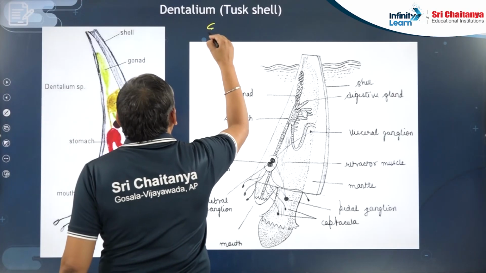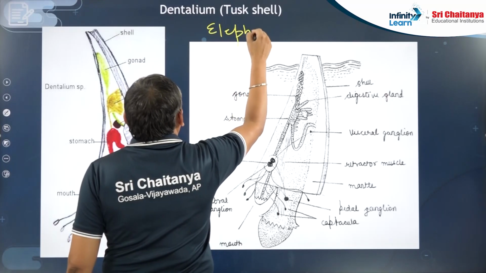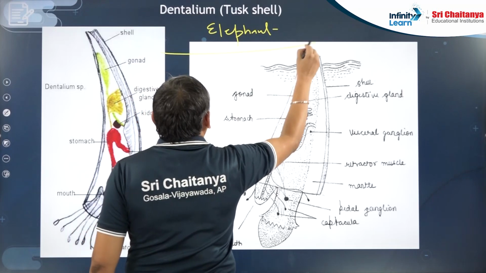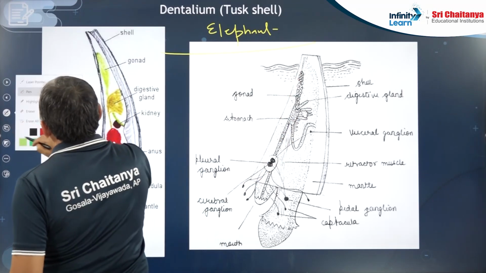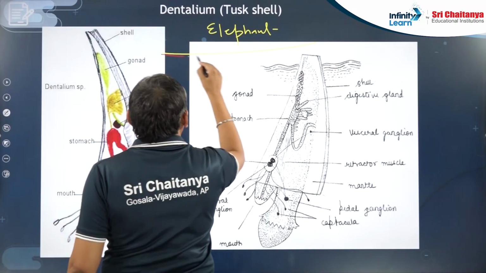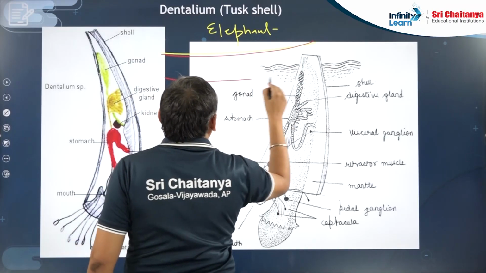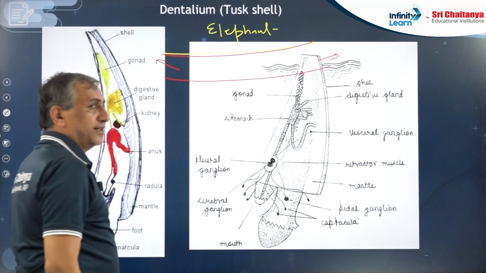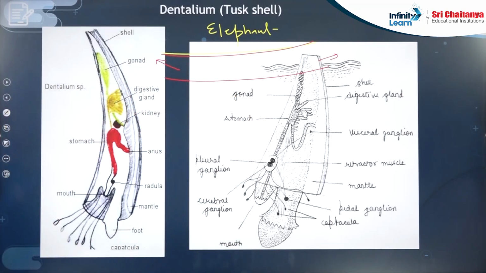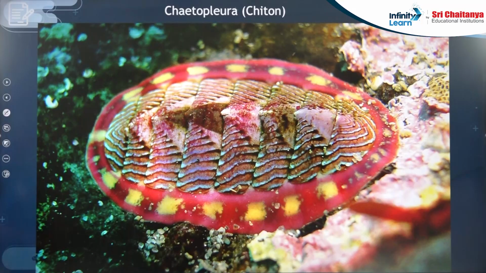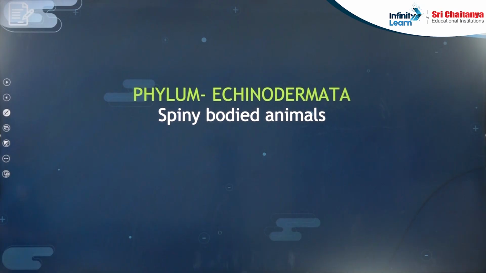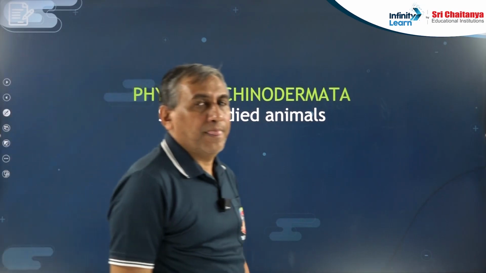Dentalium is known as the elephant tusk shell. The body of Dentalium is present in a shell which is tubular, and this tube is open at both ends. So it looks like a tusk, meaning the teeth of the elephant. Chaetopleura, chiton, is another example we have to remember. So these are the different examples of phylum Mollusca.